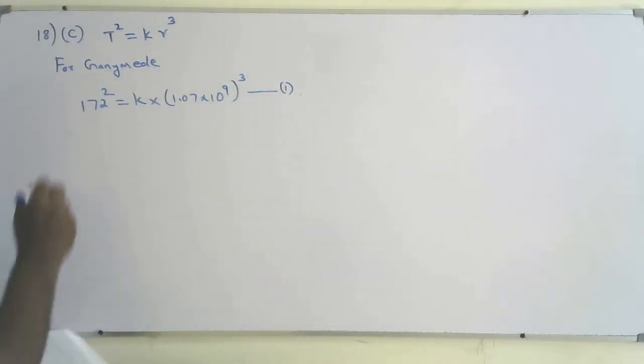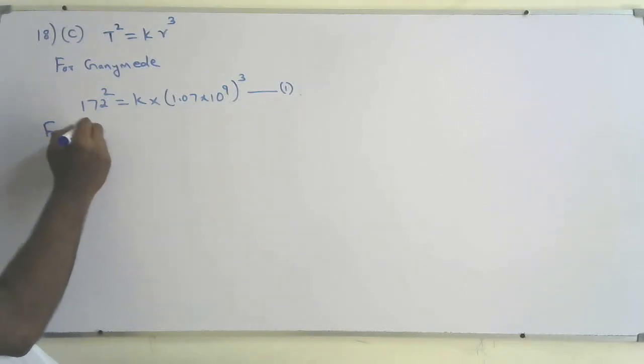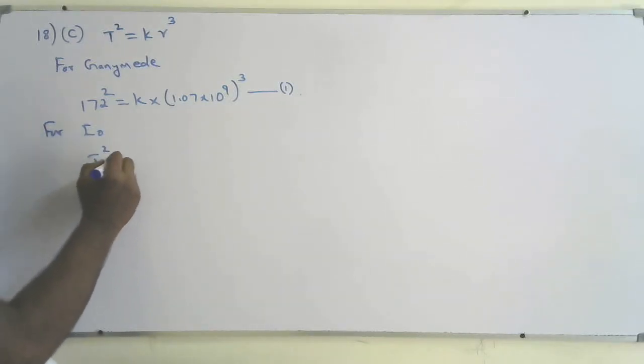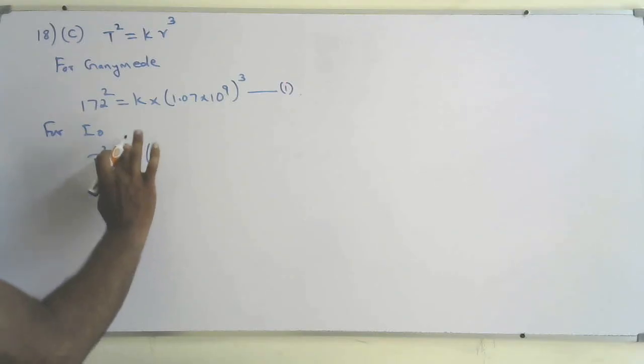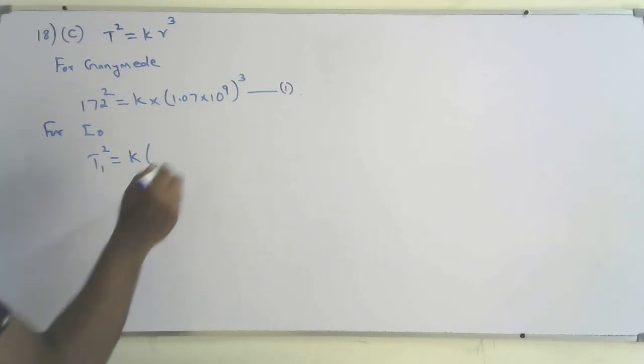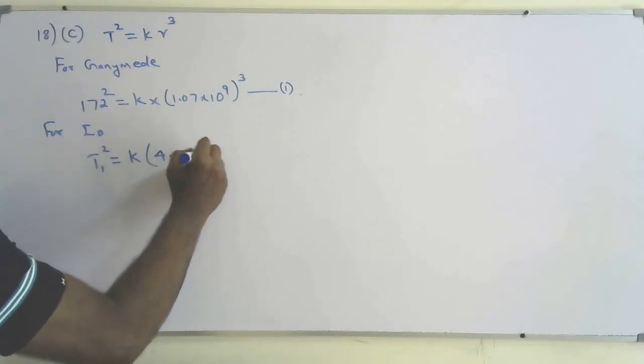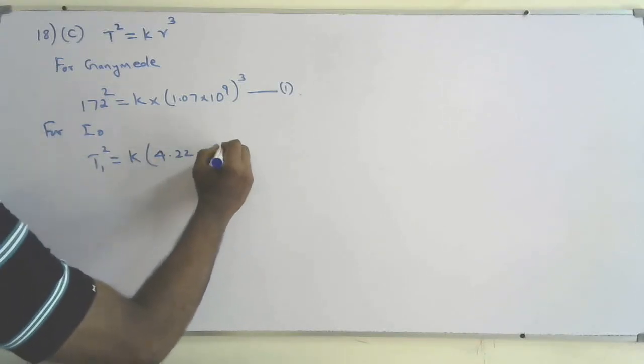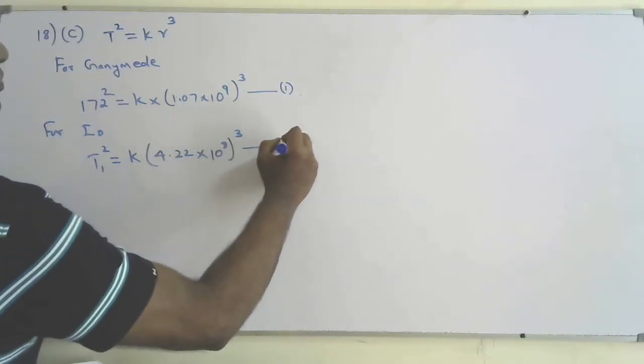Then for Io, T1 squared equals K times R cubed, 4.22 × 10^8, all cubed.